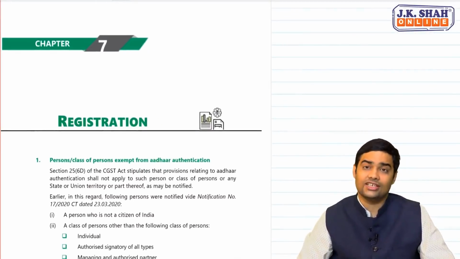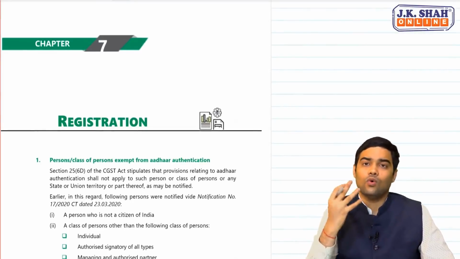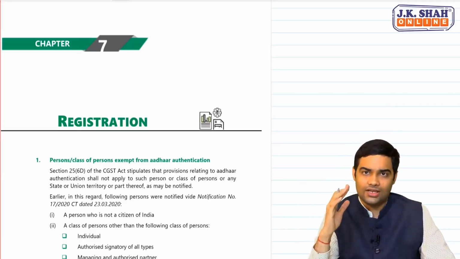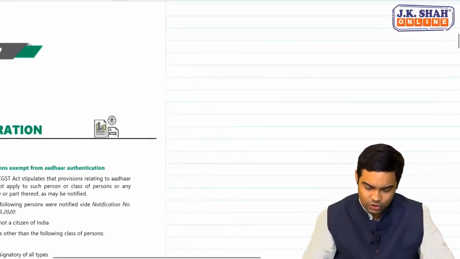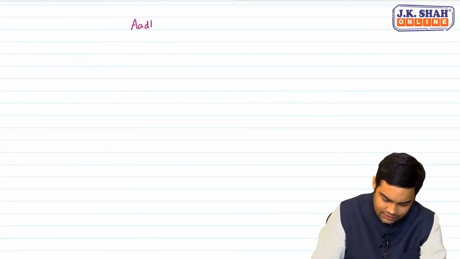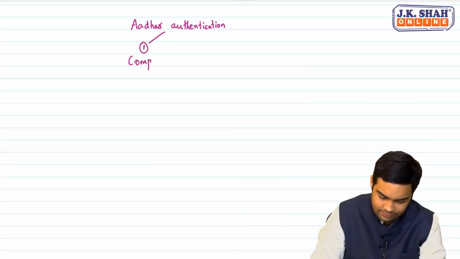Then comes registration. See, registration, what was added for the previous exams was Aadhaar authentication. Now there have been further modifications. Let me tell you the modifications, then I will show it to you. See this. Now, Aadhaar authentication. Case 1 is where you have completed it. Case 2 is where you don't opt for it when you are required to, or you fail to complete it.